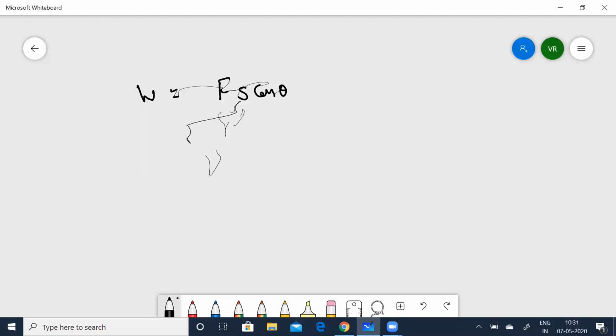For F, it is going to be m L t to the power of minus 2. For displacement, it is just L. And cos theta is a constant, you need not take that, it has no dimensions.